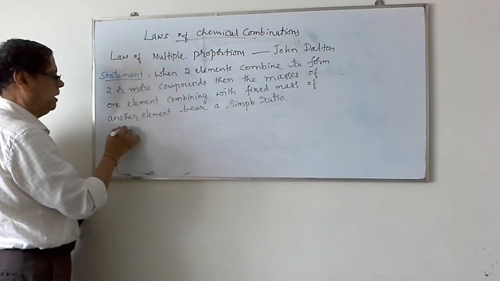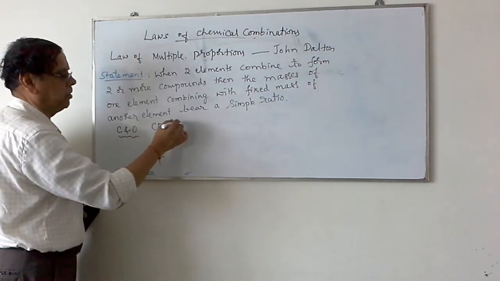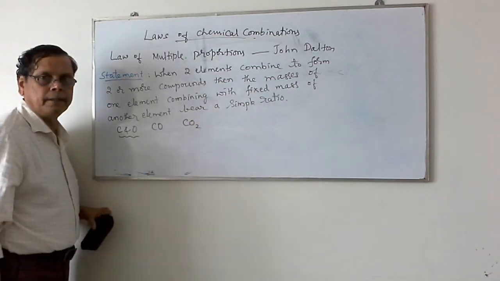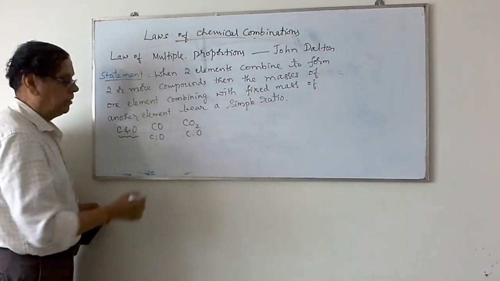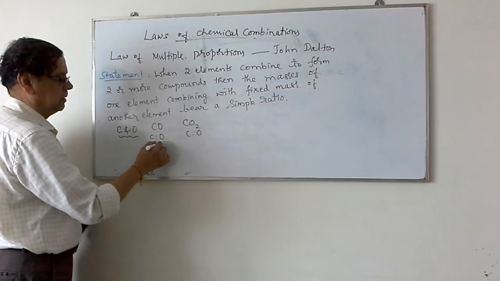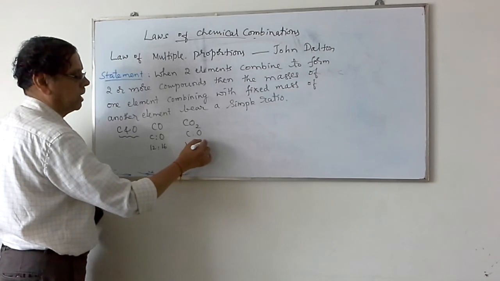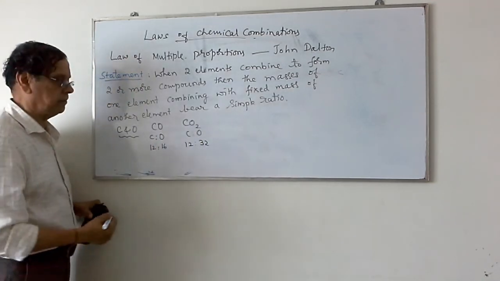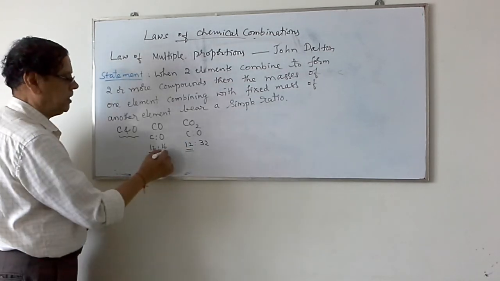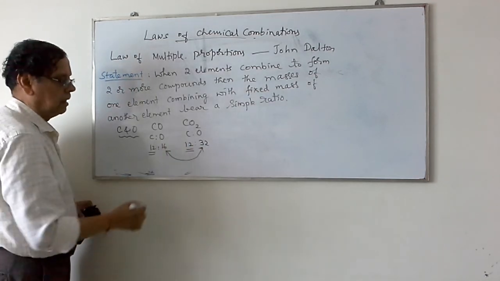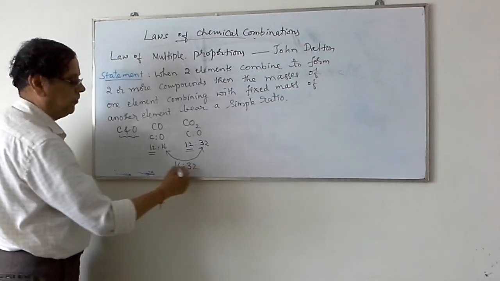Suppose I take carbon and oxygen. We have two compounds formed by carbon and oxygen: one is carbon monoxide and another is carbon dioxide. The ratio of the masses of carbon and oxygen in these, we can write as 12 grams to 16 grams. In this case, it is 12 grams to 32 grams because one molecule of carbon dioxide contains two oxygen atoms. If you fix the mass of carbon at 12 grams and 12 grams, then the masses of oxygen are in the ratio of 16 to 32. So if you simplify, it is 1:2.